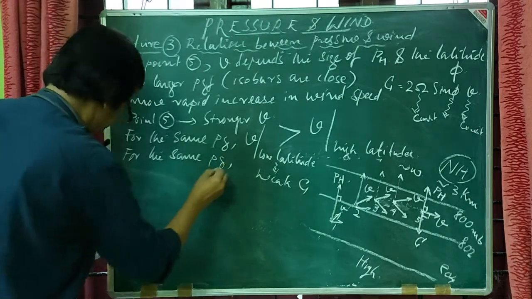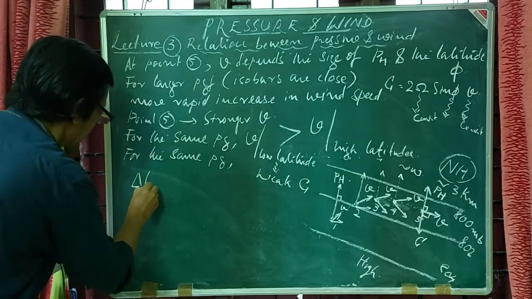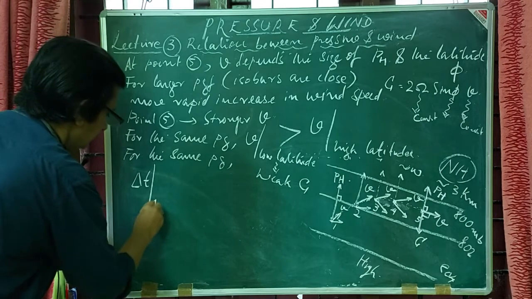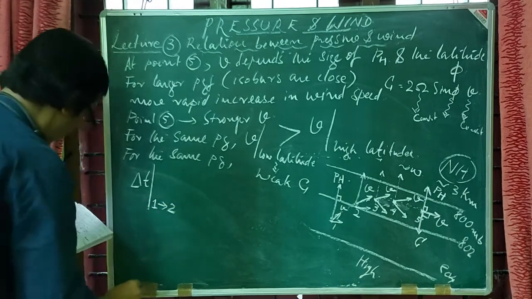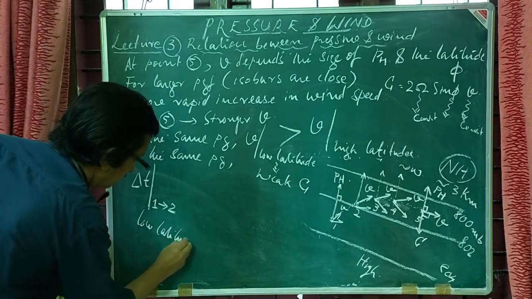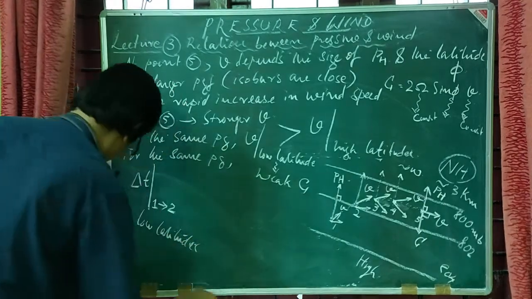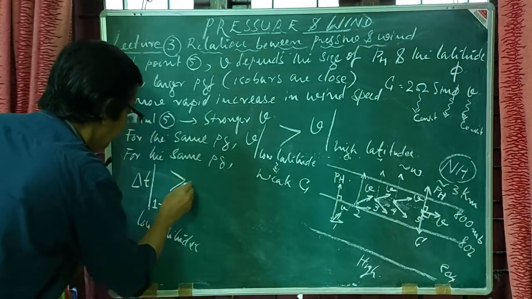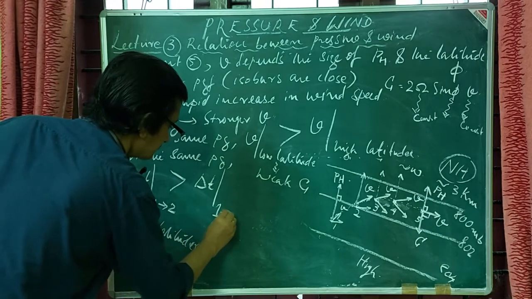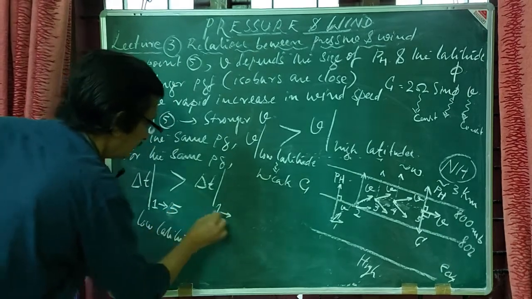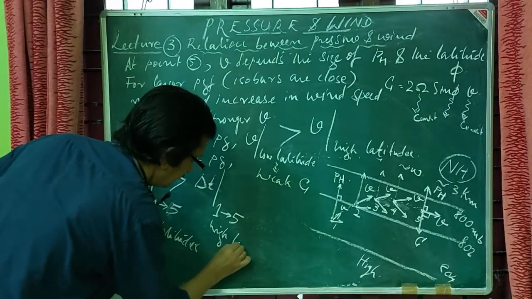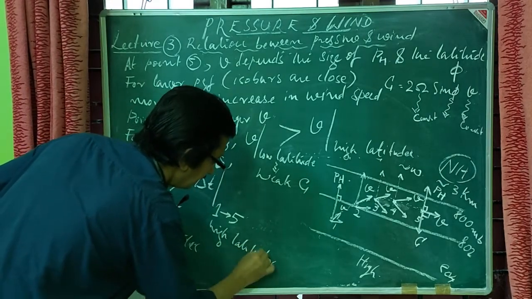At the same time, for the same pressure gradient, the delta T, that is the time required for the parcel to reach from position 1 to 5 for low latitudes, will be greater than the time taken for an air parcel to reach from 1 to 5 for high latitudes.